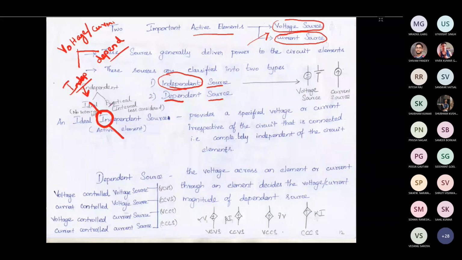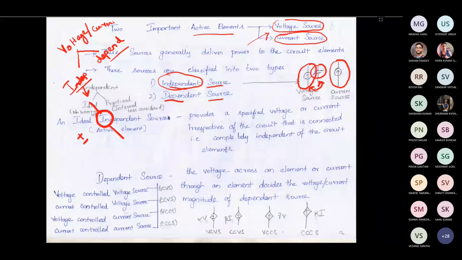Then within the circle, if it is a voltage source, you should mention positive and negative like this, and if it is a current source, you should mention it with an arrow mark symbol. So an independent voltage source can be represented like this, and an independent current source can be represented like this. Alternatively, you can use a battery, or you can use a voltage source like this. Both are voltage sources.